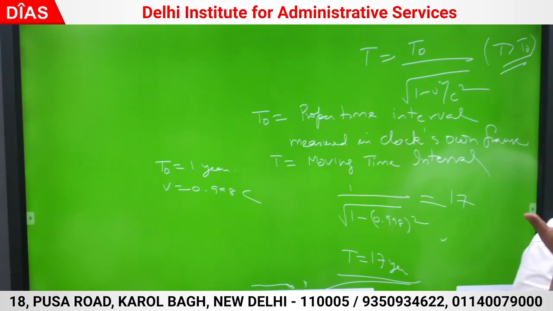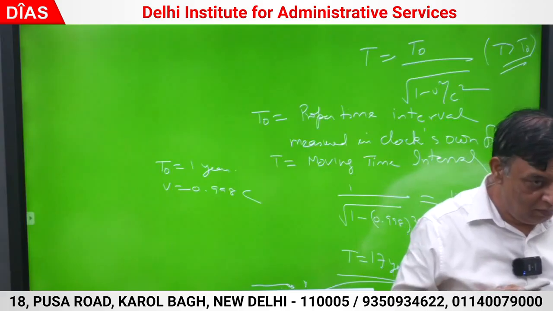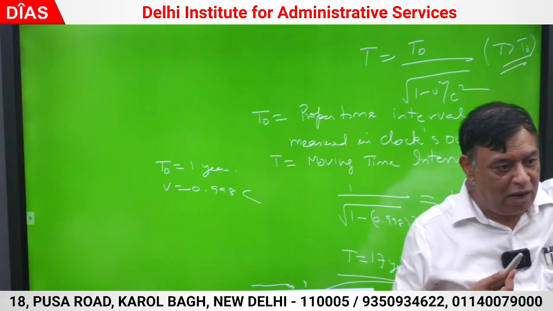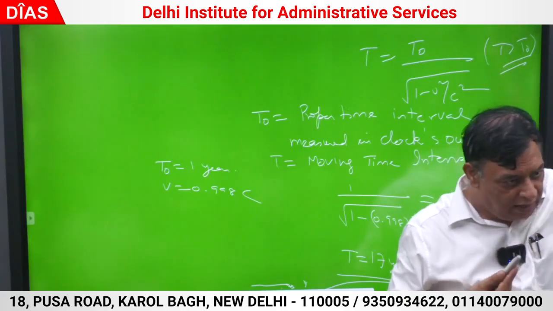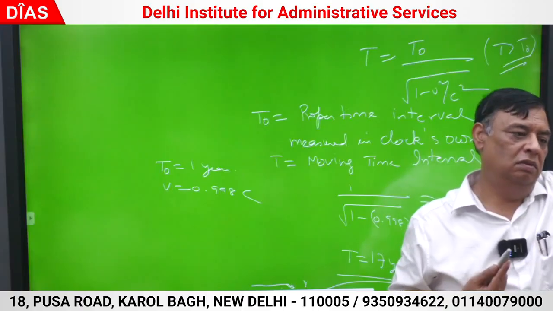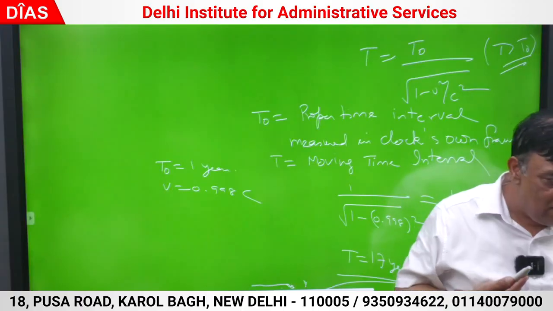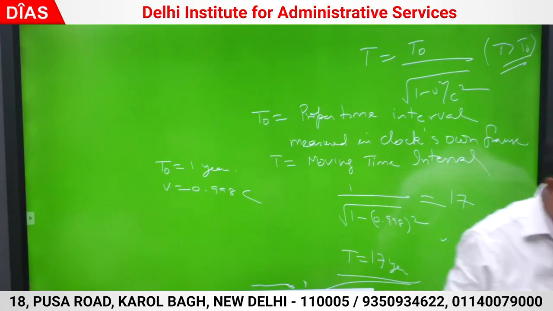Who is the proper frame? The person who is on the earth is claiming 1 year. Who is the proper frame? The proper frame is that where the body is at rest. Where is the body at rest? The person who has gone on the space journey. So if the twin on his space journey says 1 year has elapsed, that is the proper time for him. Proper time can always be measured by the twin who has gone on the journey. Good. So if the space journey twin says 1 year, that is T0. And for the twin on earth, this is 17 years. So the twin on earth has really become 37 years old.